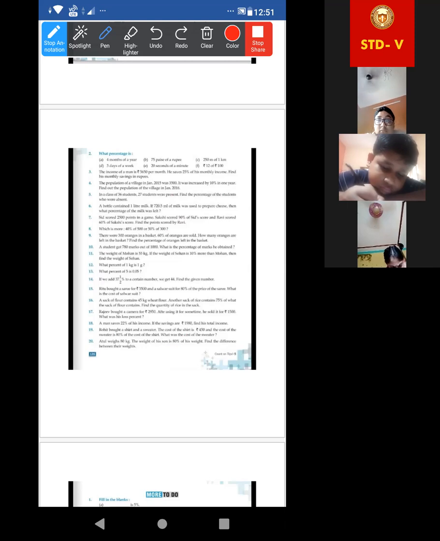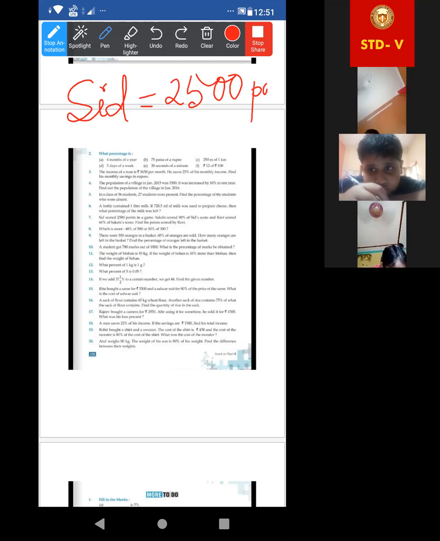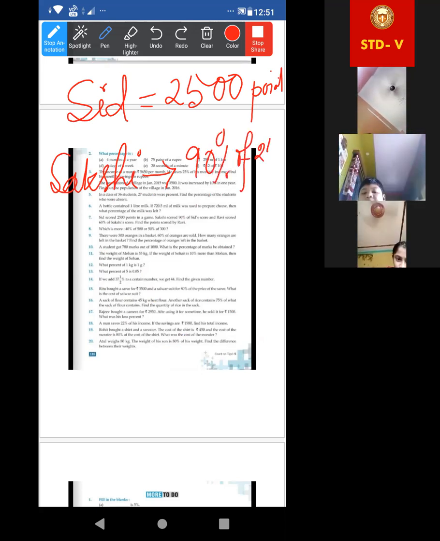Look, first the score of Sid is given. Sid's score is 2,500 points. Yes, ma'am. Sakshi scored 90% of this. That means 90% of 2,500. Yes or no?